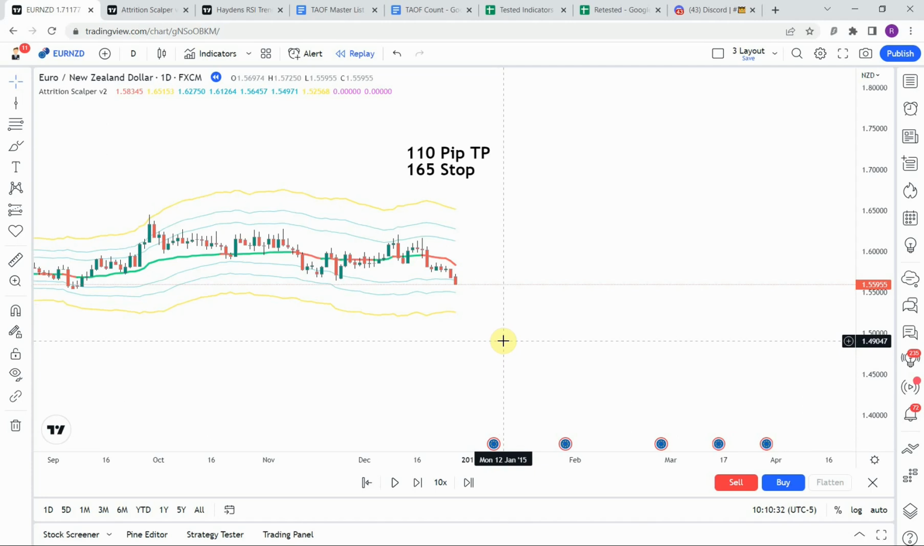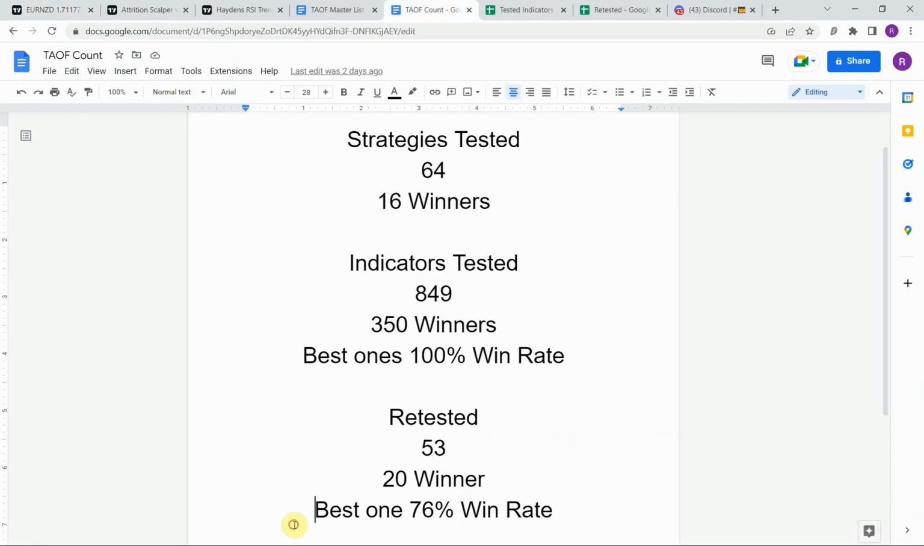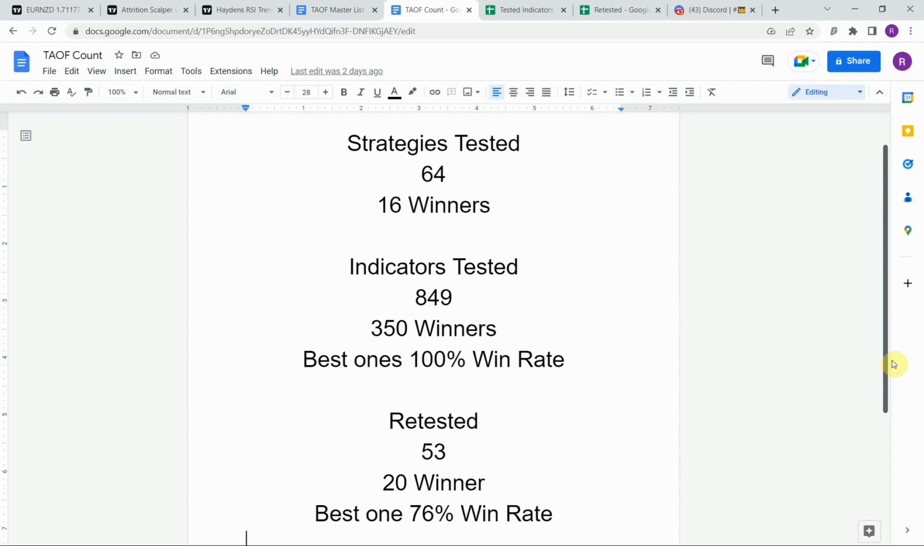Alright, as I said, today we will be testing the Attrition Scalper V2 indicator. Before we do though, I wanted to put the testing scoreboard up for everyone to see. So to date, we have tested a total of 64 different strategies, with 16 of them being profitable. We've also tested a total of 849 indicators, with 350 of them being winners. The best ones so far were able to achieve a 100% win rate. Now you need to go back and watch those videos to understand the context of how they were able to achieve that. So go back and watch those videos and see what you can get out of those winning indicators.